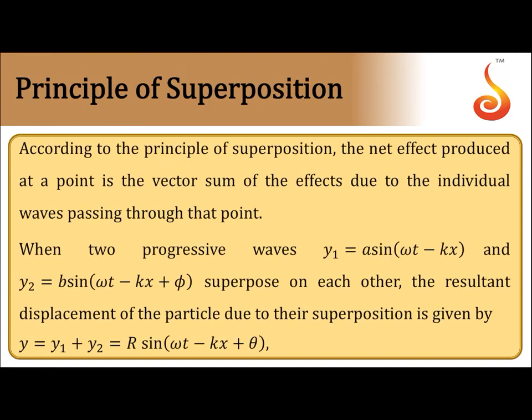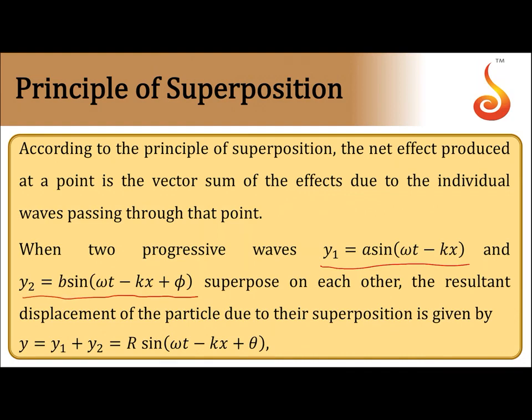Next we'll move on to the principle of superposition. If more than one wave acts at a point, then each wave will make the particle vibrate according to its own vibration. Let us say two progressive waves, y1 is equal to a sin of omega t minus kx and y2 is equal to b sin of omega t minus kx plus phi, superpose each other at a point.